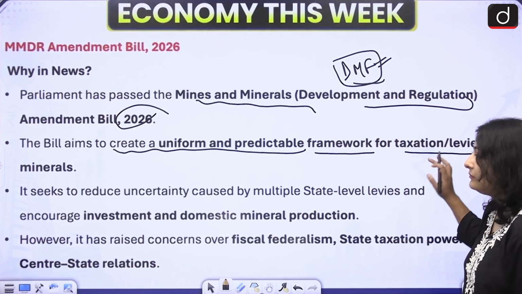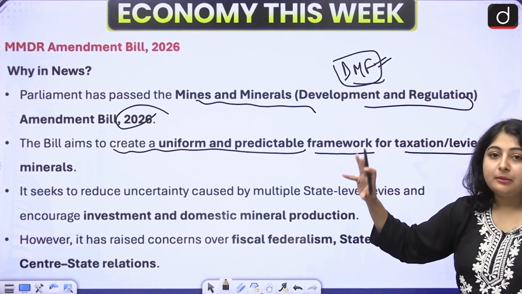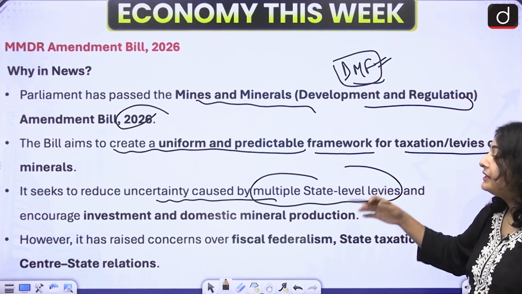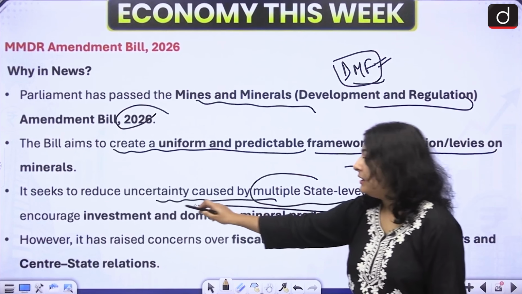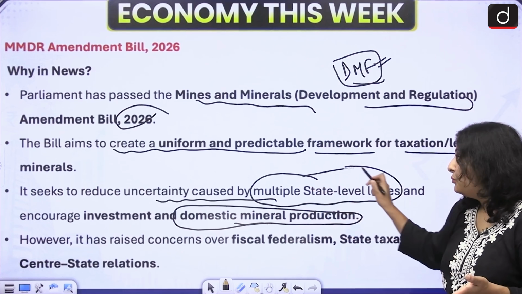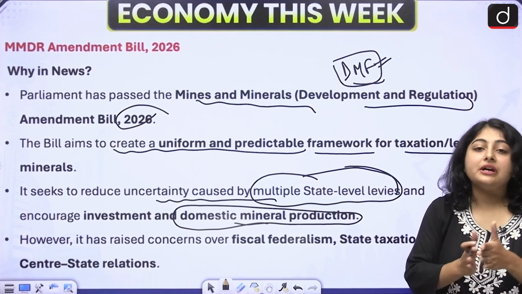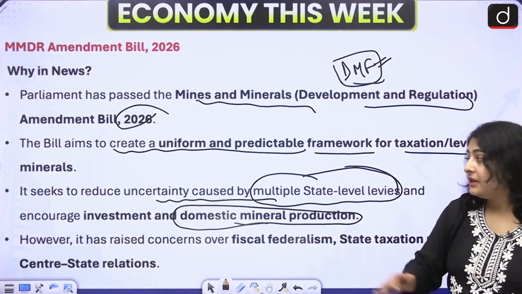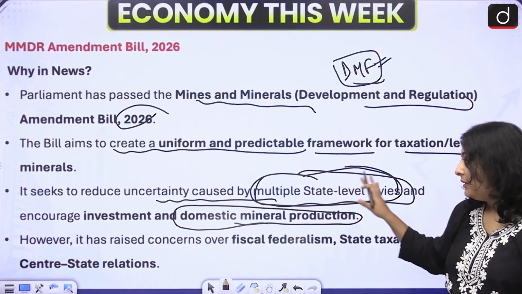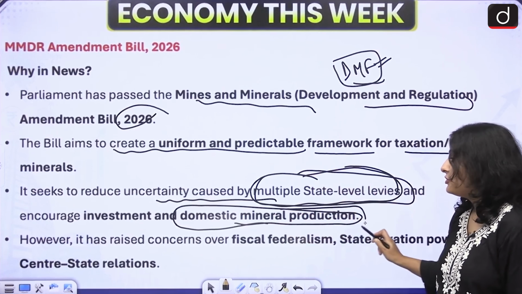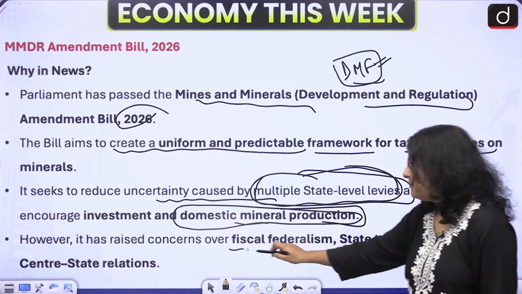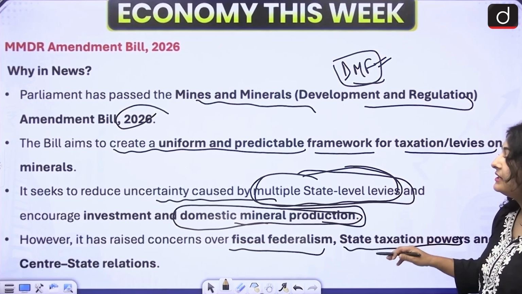Now, the main objective of this amendment is to reduce uncertainty caused by multiple state-level levies and encourage investment in domestic mineral production. We are encouraging companies to acquire mines and mine the minerals so that we can reduce our import dependence. And how will we encourage the companies? By simplifying the multiple state levies. We will try to build a uniform structure, and that is how we will increase our domestic mineral production, so that we do not remain dependent on imports.